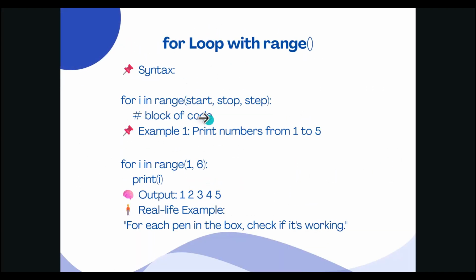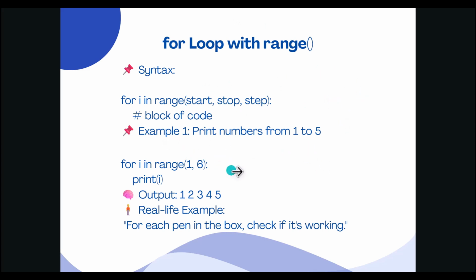So for that, we are using the loop. Let's see. There are three types of loops: for loop, while loop, and do while loop. Loops are like saying, keep doing this until I tell you to stop. Just like we repeat things in real life, computers need to repeat too, and loops make that possible. This is the syntax for the for loop in Python. This means it starts from a number, goes up to another number, but not including it, and increases step by